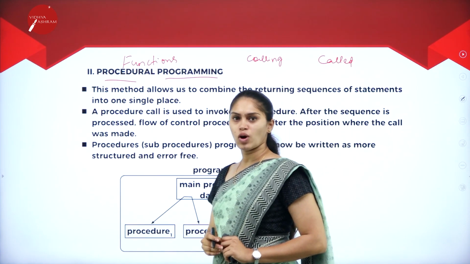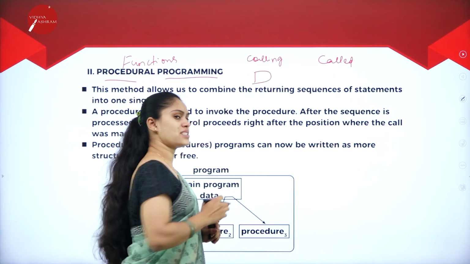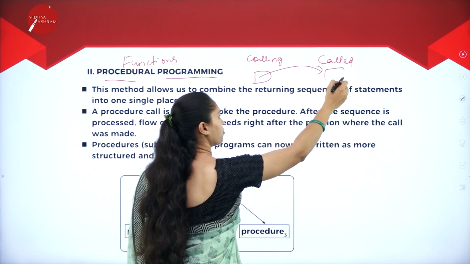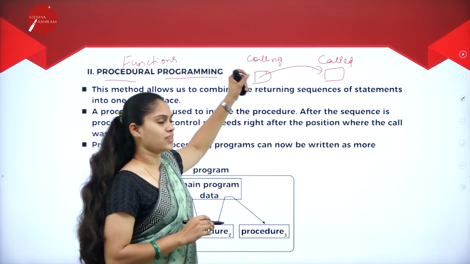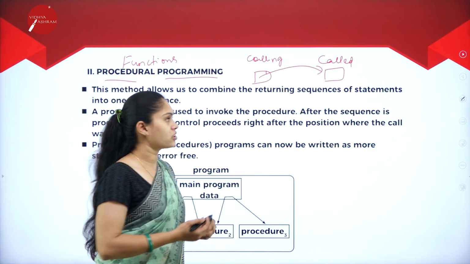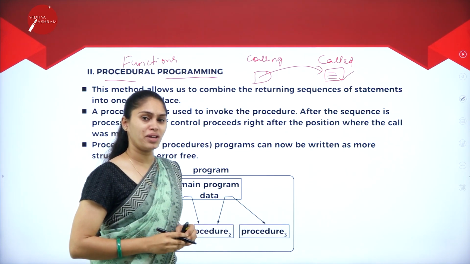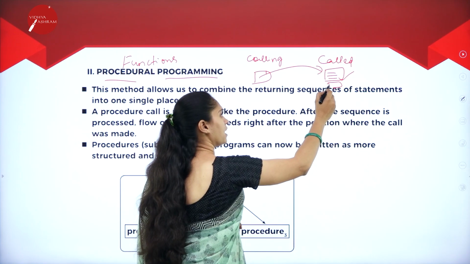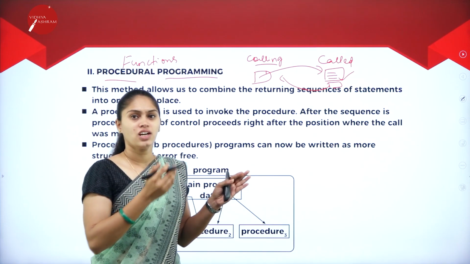Okay. So when the control is in the calling function, I am going to send some parameters or variables to the called function. At that time, what am I doing? I am calling the function. So when I am calling the function, control will be moved from the calling function to the called function. At that time it will get invoked, and whatever the set of statements is there will get executed and it will give me a result, that is the output. When it gets the output, again the control will return back to the calling function.